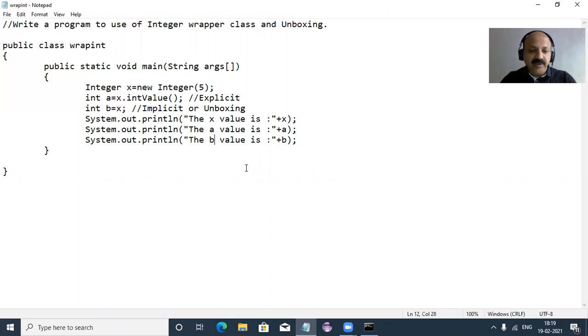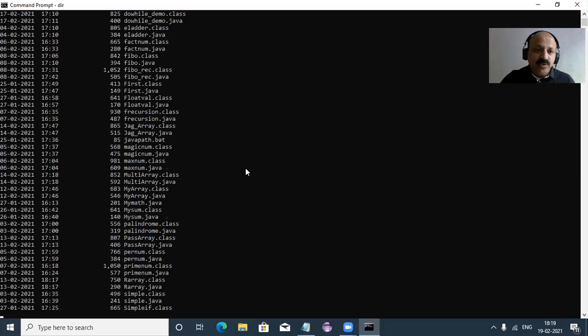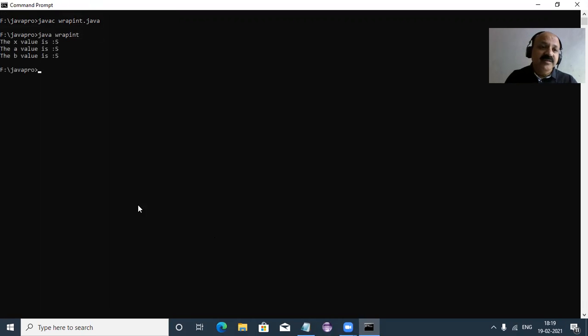Let us compile. First save and then compile again. I show you the class file: you can look here, that is wrapint, and the class file is created by the JVM, Java Virtual Machine. CLS clears the screen. Again I compile. First we compile and then run. Use the up and down arrow keys to see all your previous commands. Yes, x is 5, and a and b are also 5.